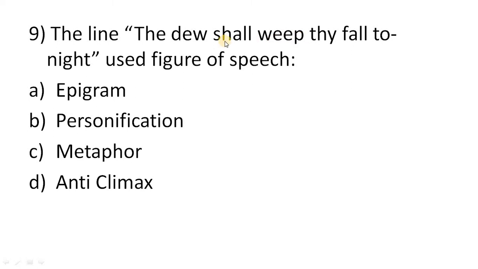Dew is not a living thing, and here this non-living thing has been given some property of living creatures. That's why we can say it is a kind of personification.